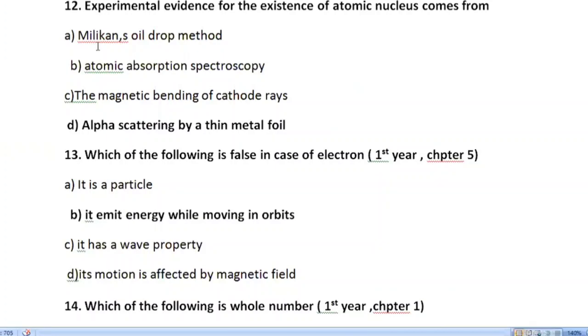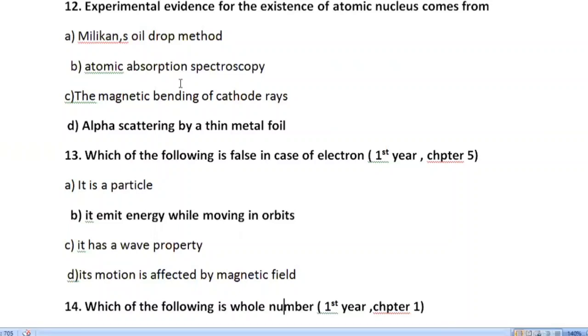You know that Millikan's oil droplet method is used to find the charge of an electron. Atomic absorption spectroscopy is also not correct, because here a metal absorbs some radiations. So option D is correct here.